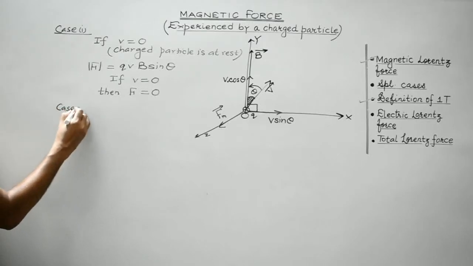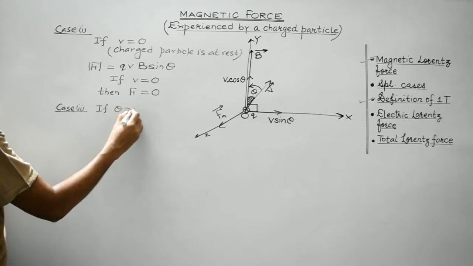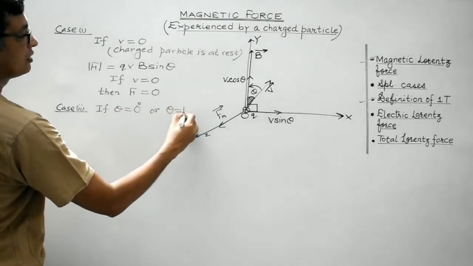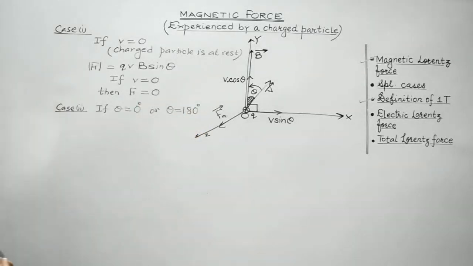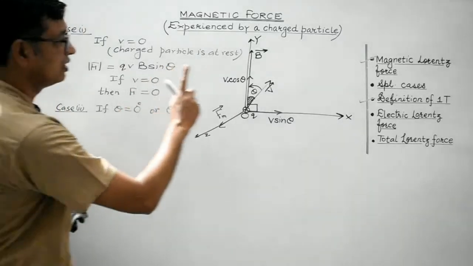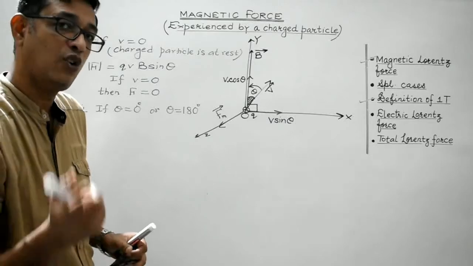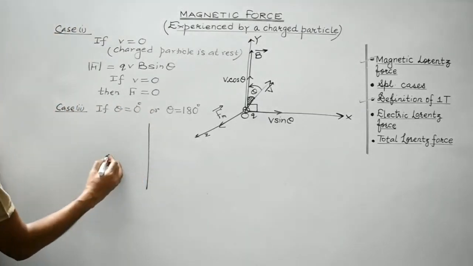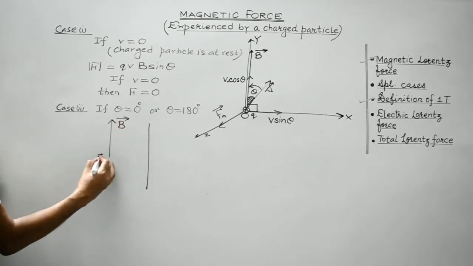Let's consider case 2. If theta is equal to 0 degree or theta is equal to 180 degree. Right, students? In this case, we are assuming the charged particle to be either moving along the direction of the magnetic field or in a direction opposite to that of the magnetic field. So the case would be somewhat like this. This is the magnetic field and this is the charged particle.